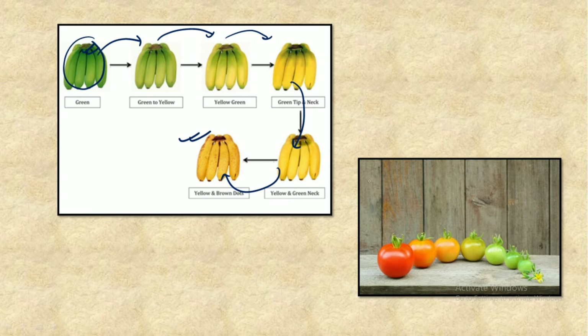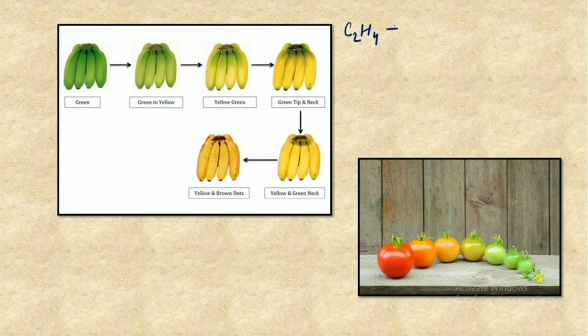The same is the case in the other example, where we can see a tomato changing its color from green to bright red. This is also a case of ethylene functioning in the fruit. Let's understand ethylene getting converted into ethylene oxide. We have C2H4, the general formula of ethylene, which in the presence of water gets converted into CH3CH2OH.